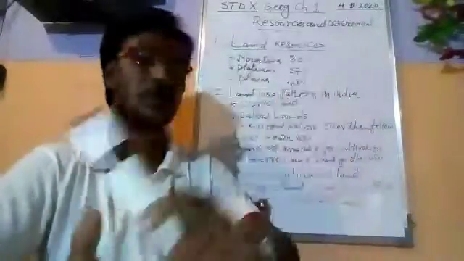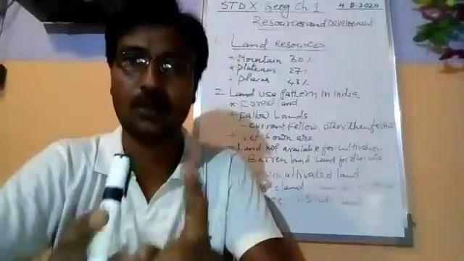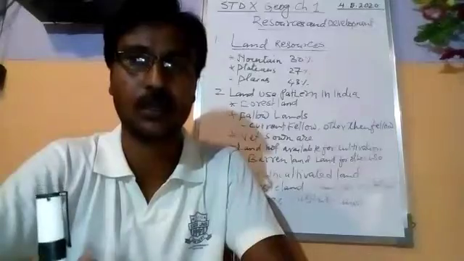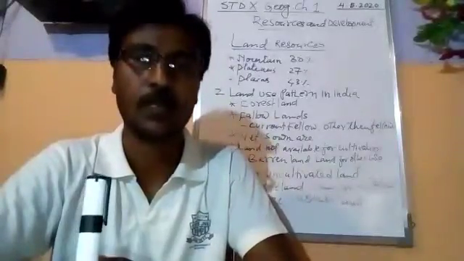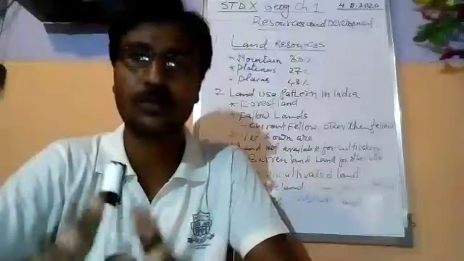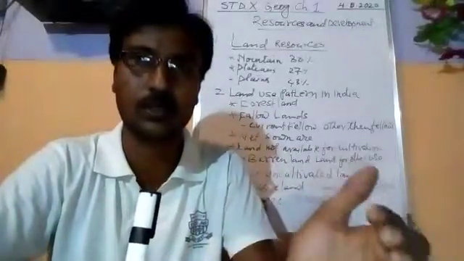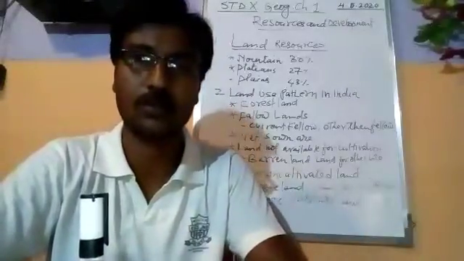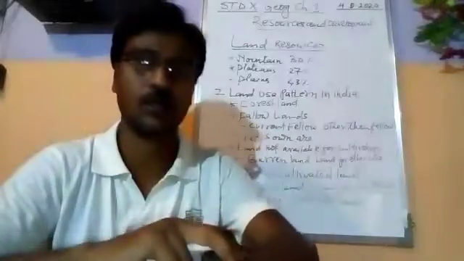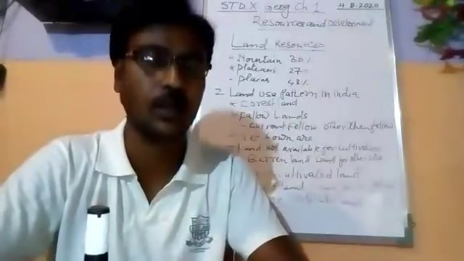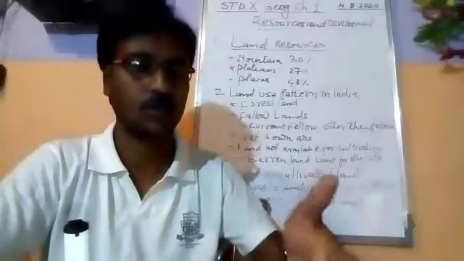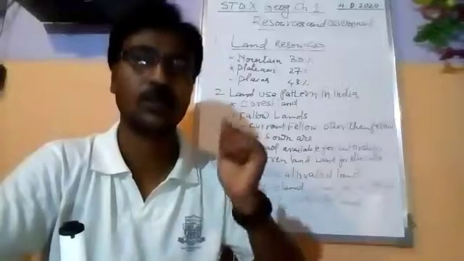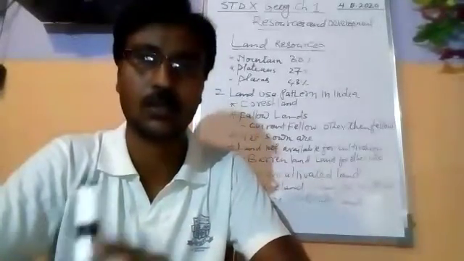And then we have the plains, the northern plains. We have the northern plains in the north, starting from Punjab to Uttar Pradesh, Bihar, West Bengal, Assam. And also we have two coastal plains: the western coastal plain, starting from Gujarat along the border of the Arabian Sea from Gujarat to Kerala, and the eastern coastal plain, along the Bay of Bengal from West Bengal to Tamil Nadu.